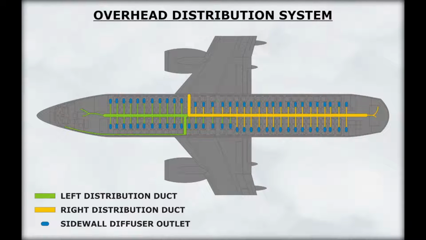Air from the mix manifold is supplied to an overhead distribution duct through the side wall risers located on the left and right wall of the passenger cabin. The overhead distribution duct distributes air to the cabin through diffuser outlets. The distribution duct extends from the forward to the aft end of the passenger cabin.